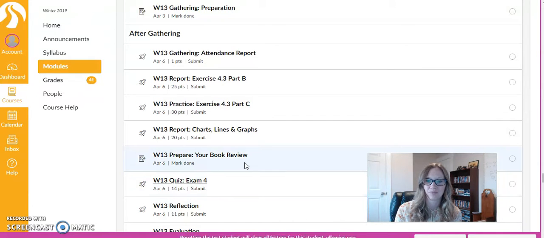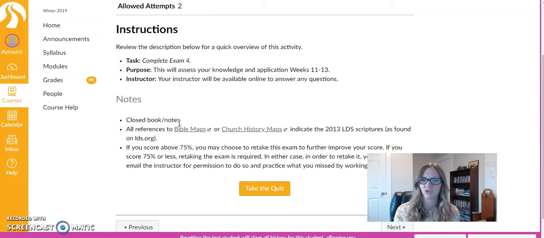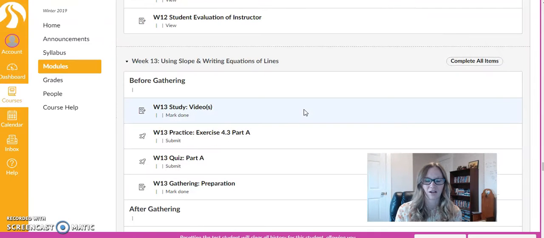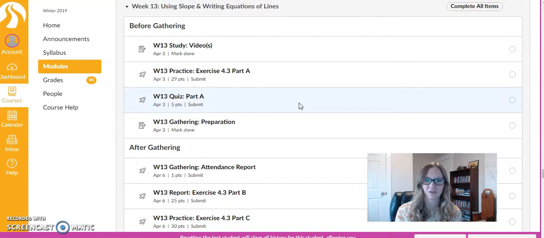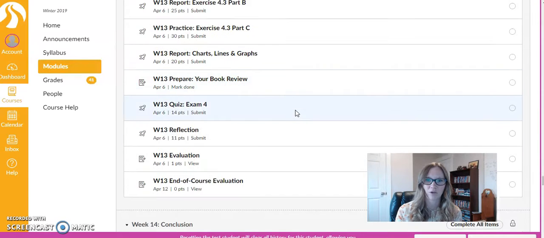And so looking at exam 4 for this week, we'll cover these most recent things we've been looking at. On this one, it does give you access to the Bible maps and the church history maps that you'll be referencing as part of the test. But otherwise, closed book and notes, just like our previous exams. Won't need the formula sheet for this one. Won't be using formulas like we have on previous exams. And so that's what you'll be working with there.